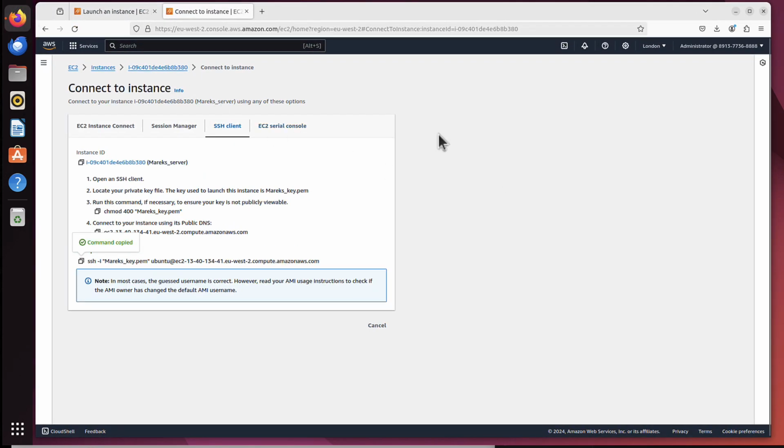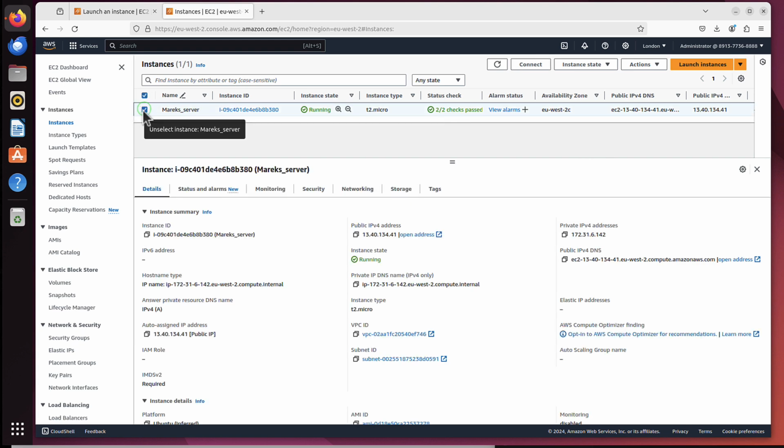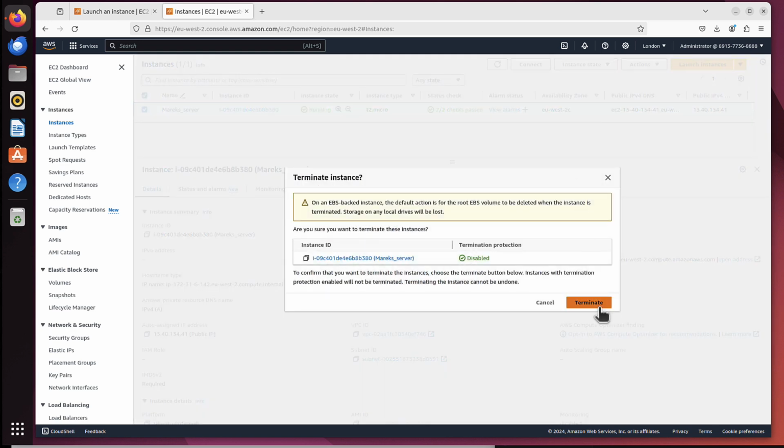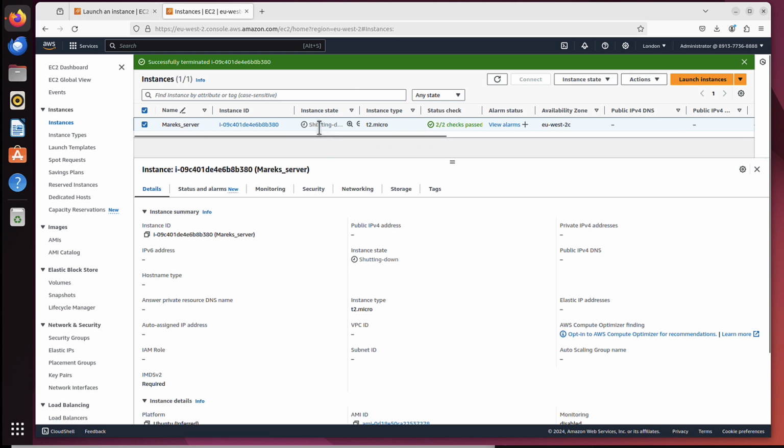If you stop playing with your server, I would suggest you also destroy it here. Because once you destroy it, you also save those hours on that free tier. Remember, you have 750 hours. But if I now destroy this, instance state, terminate. Yes, terminate. I am removing this server. As you can see, it's shutting down.